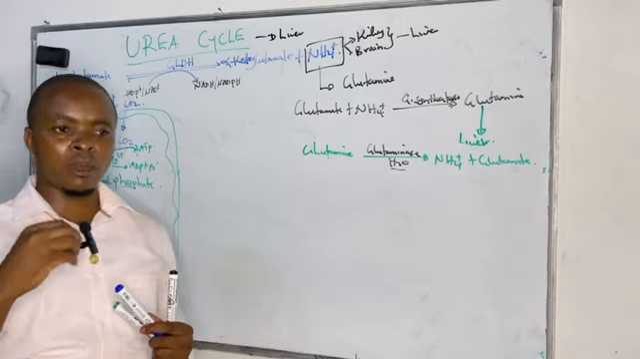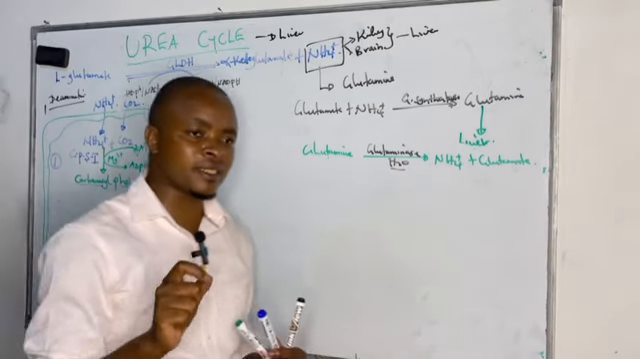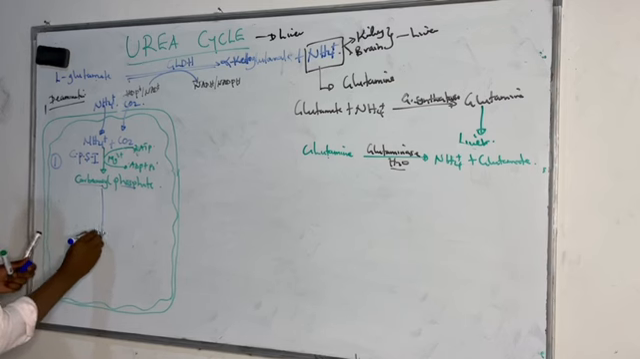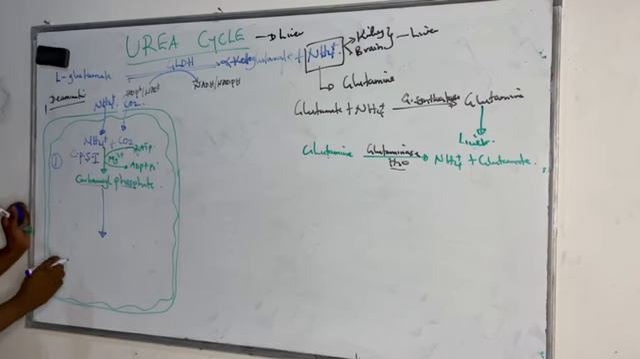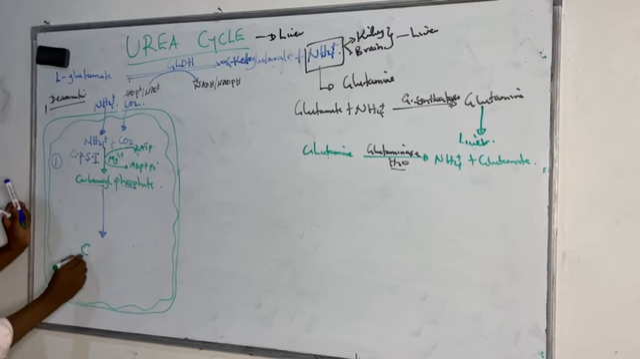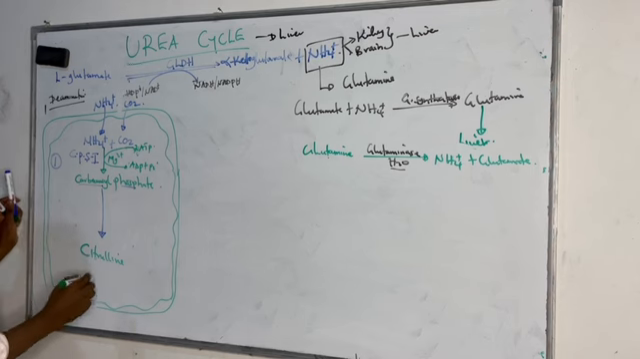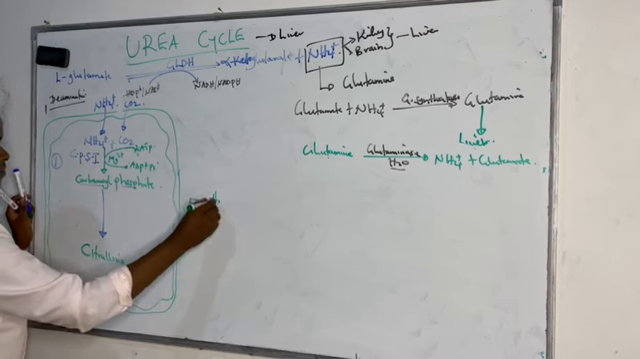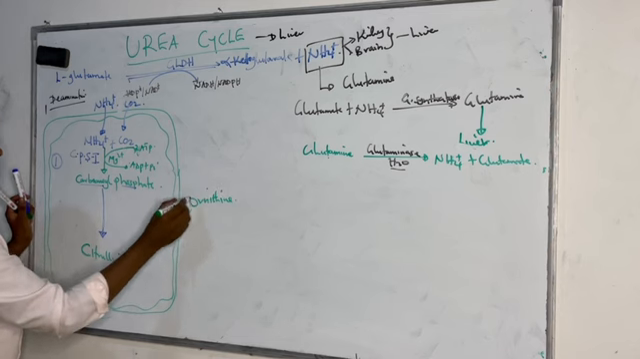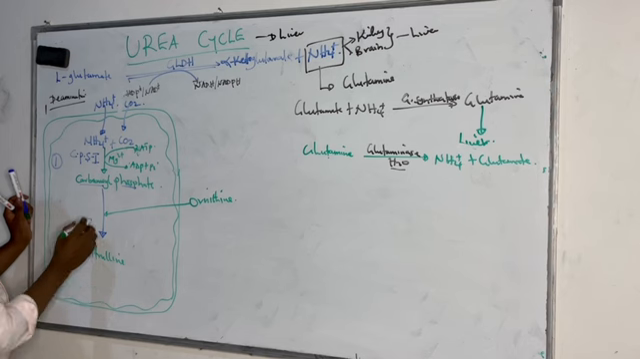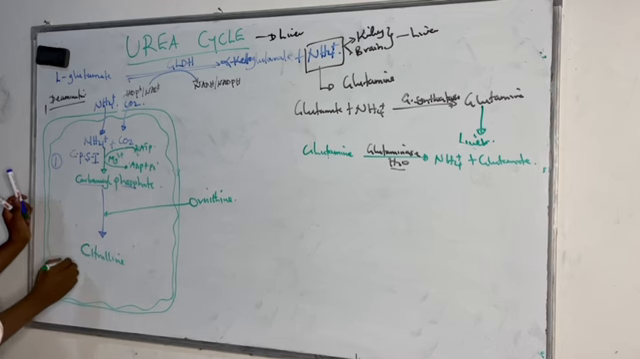And after forming carbamoyl phosphate, the second step is conversion of this carbamoyl phosphate to citrulline. We are going to convert carbamoyl phosphate to citrulline. And how do we do it? The end product of the urea cycle, we always see ornithine. And this ornithine enters into the mitochondrial matrix and combines with the carbamoyl phosphate to form citrulline.